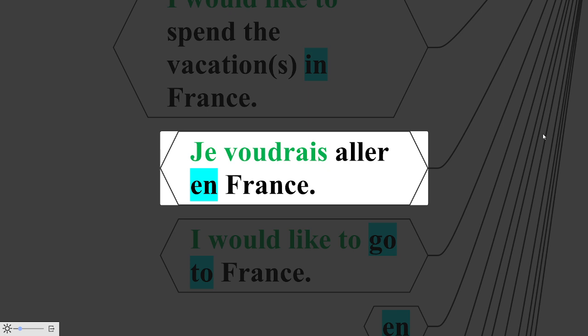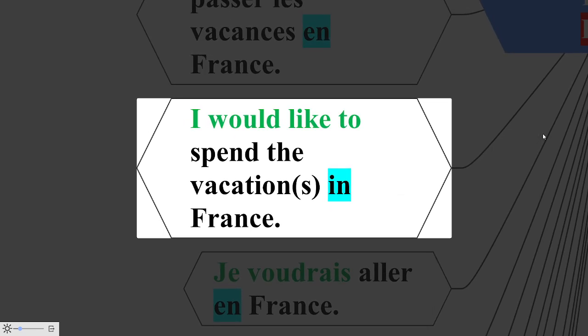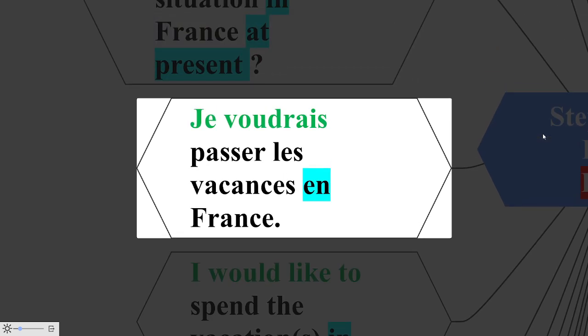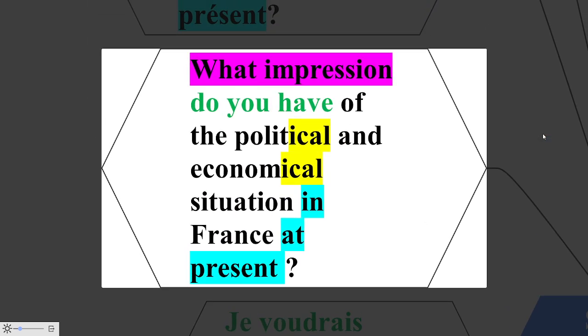Aller is to go. I would like to spend the vacation in France. How do you say it in French? Think and say. Je voudrais passer les vacances en France. Je voudrais passer, to spend, les vacances en France. This is a long one. Have patience, but you can say it in French. You are learning quickly. Bravo.